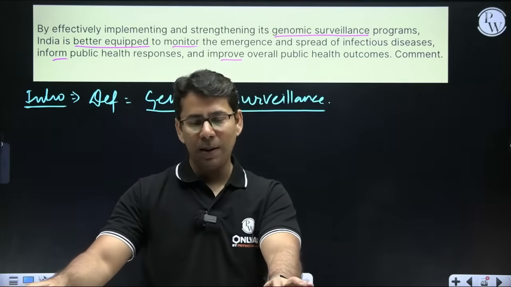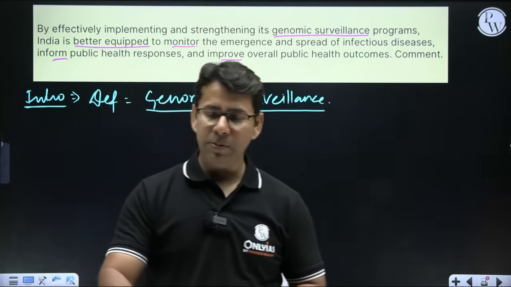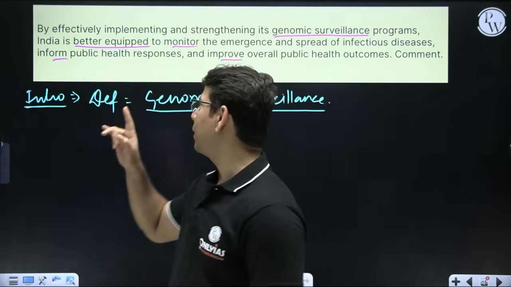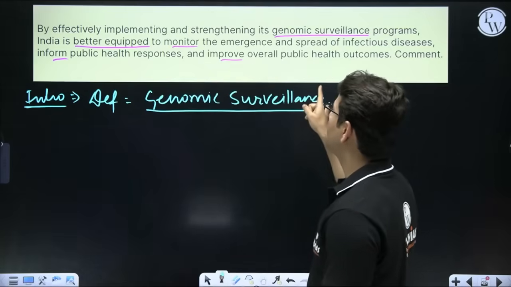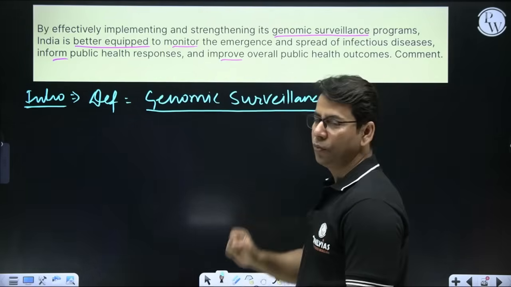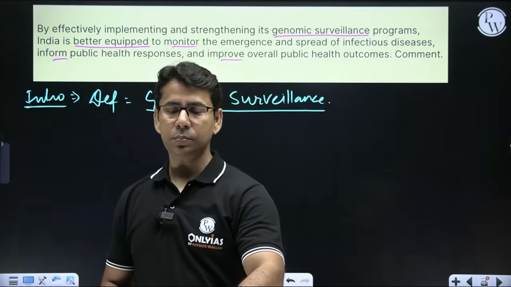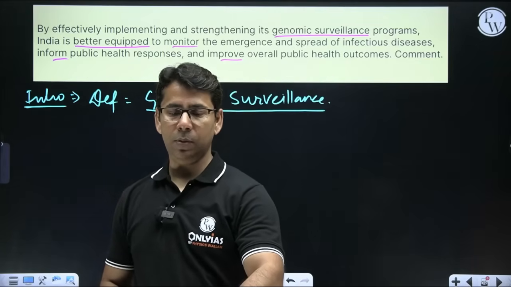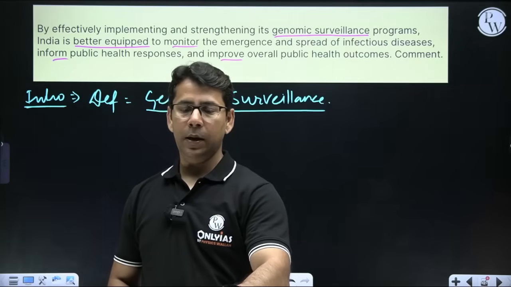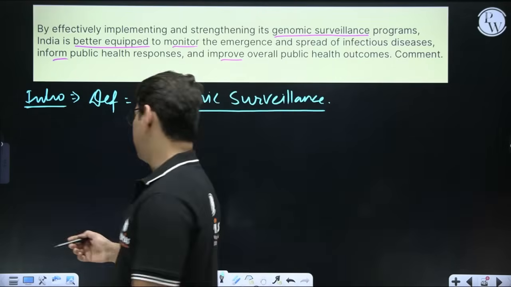So first of all, you have to go with the definition, right? And once we have done with the definition, then we can address the main issue, that how India is better equipped to monitor, inform and improve. What can genomics do? We'll talk about that. So what are the key applications?